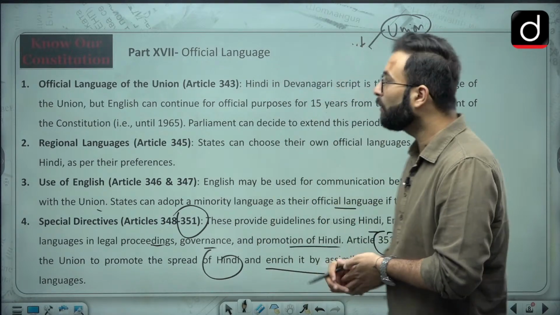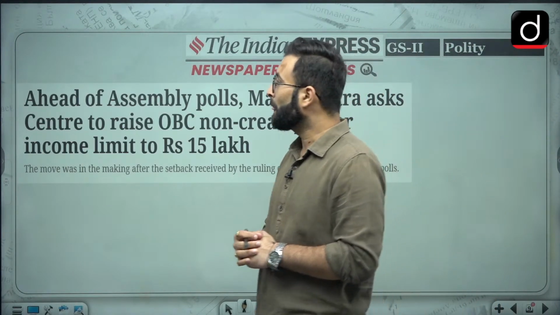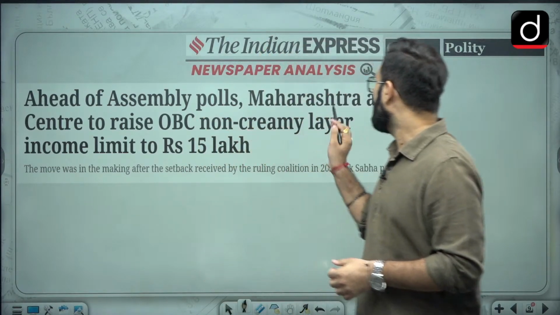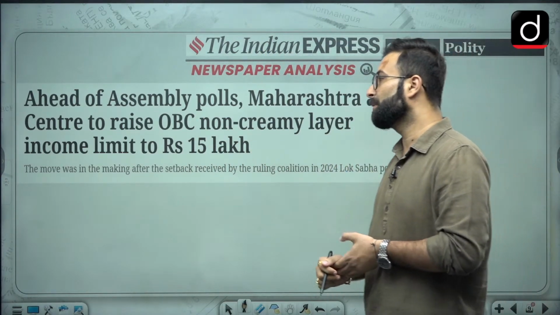Okay, now we can move further and start with our today's discussion. Ahead of the assembly polls, Maharashtra asks the center to raise the OBC non-creamy layer income limit to 15 lakh.